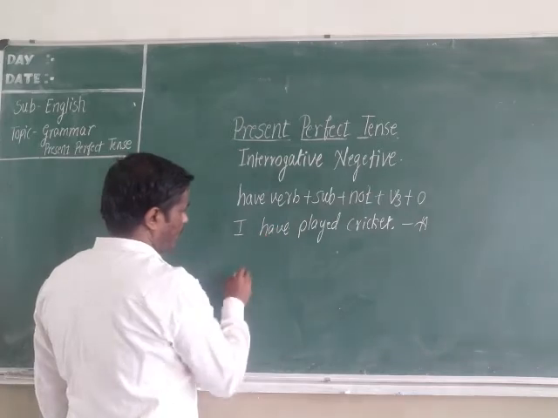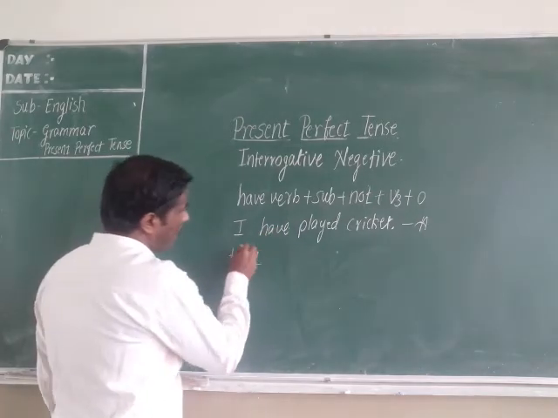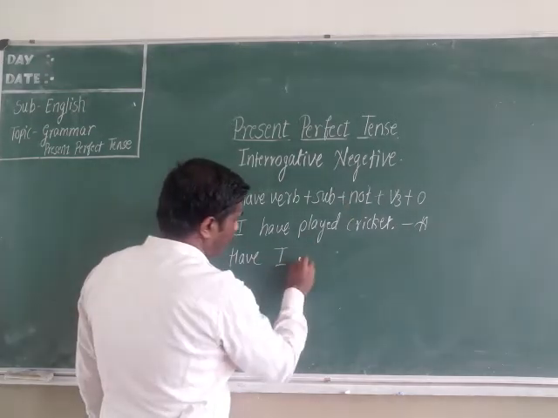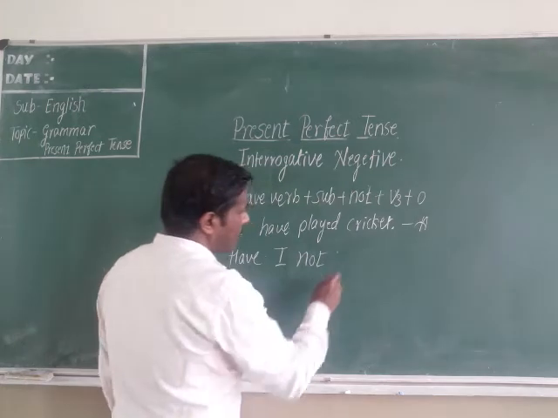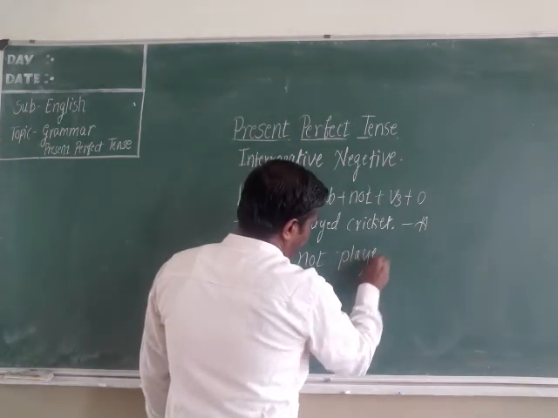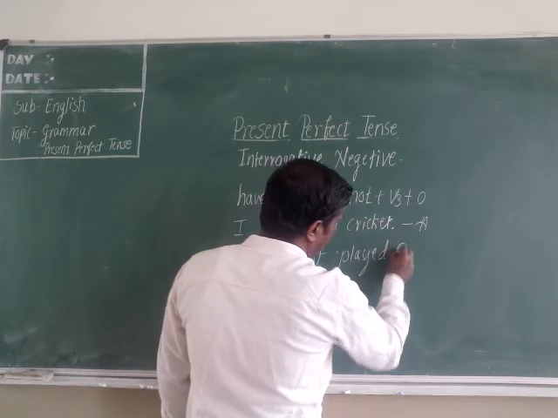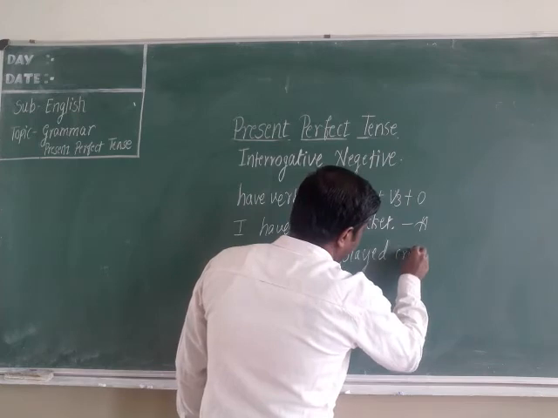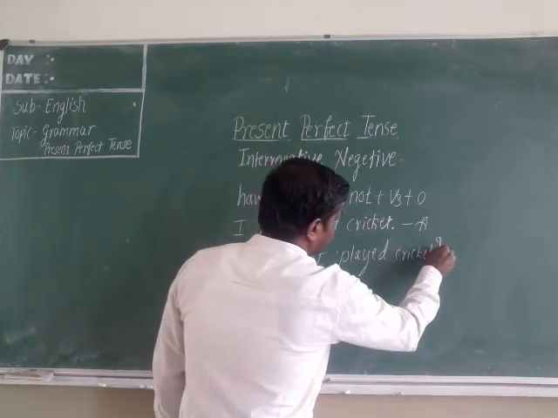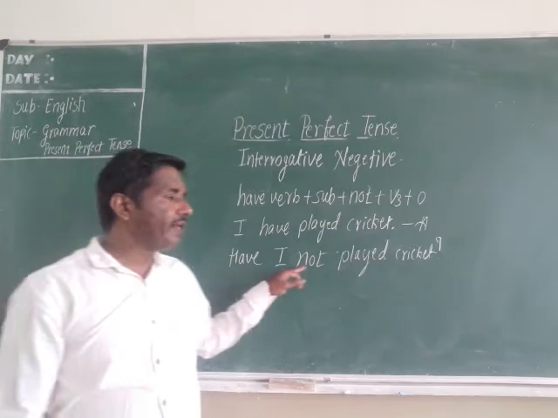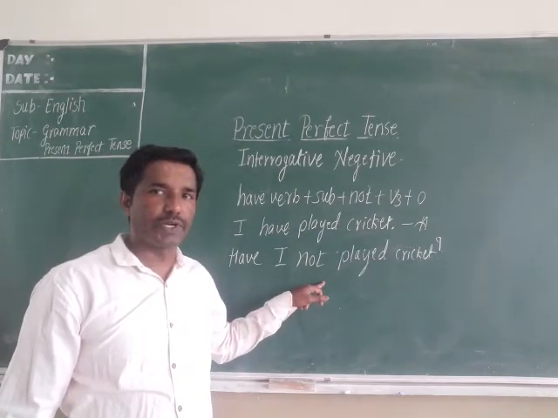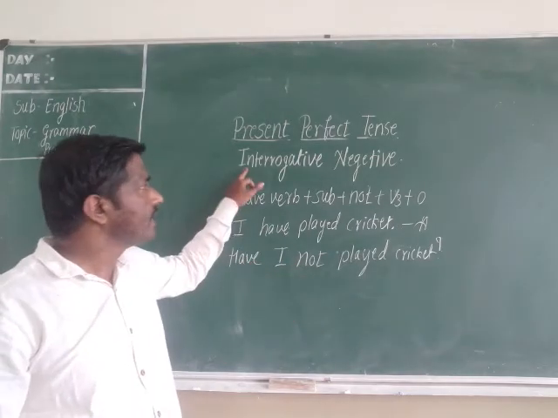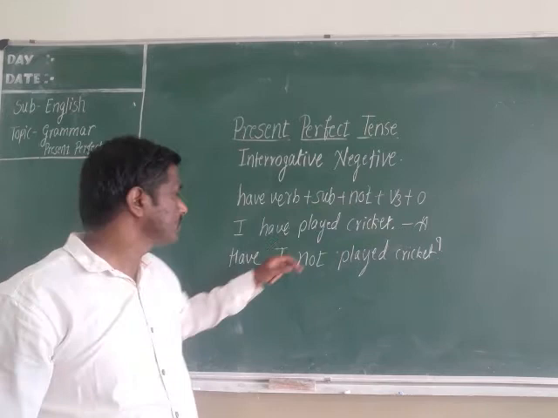Have verb you have to take first. Have, after that subject, I. Have I, after that not, after that V3 form, after that object, cricket. Have I not played cricket? I have played cricket, affirmative. Have I not played cricket? It is interrogative negative.